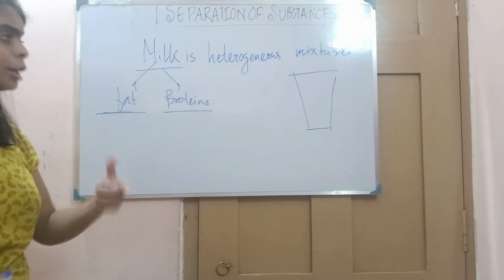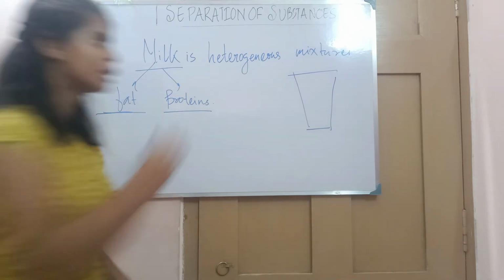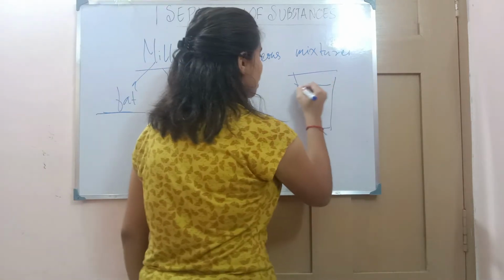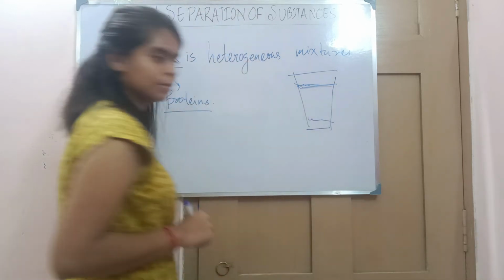But here in milk, you will see the fats and proteins are not equally distributed. You will see most of the fats are present at the upper surface and the proteins are present below.